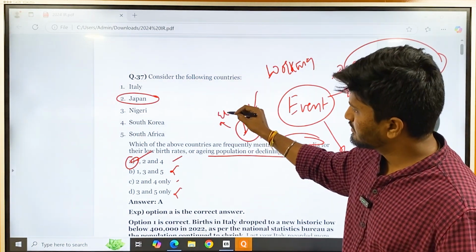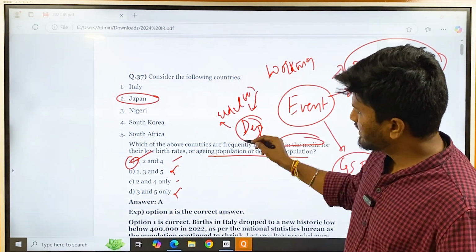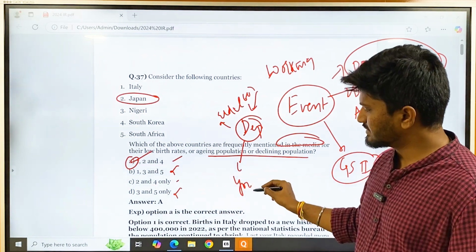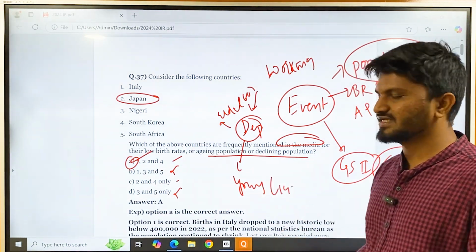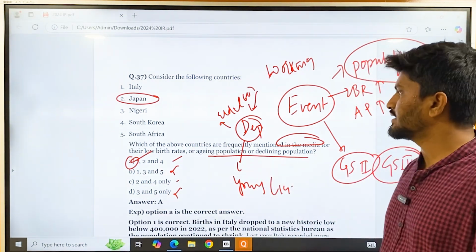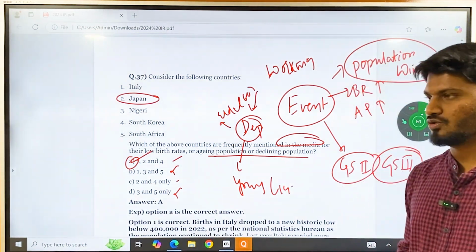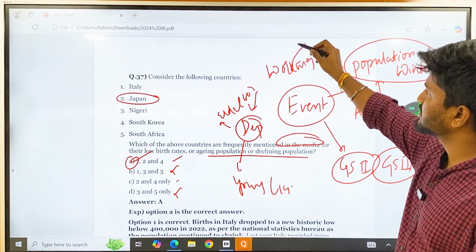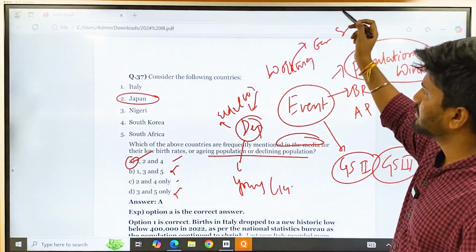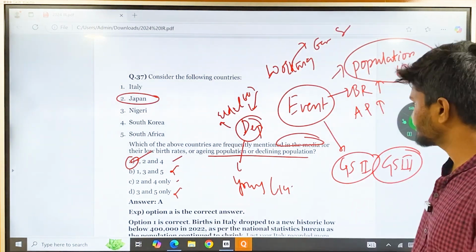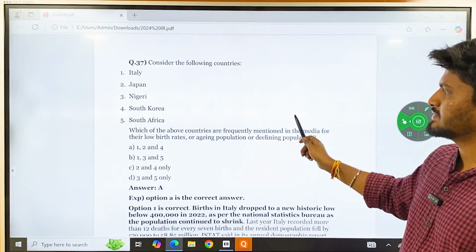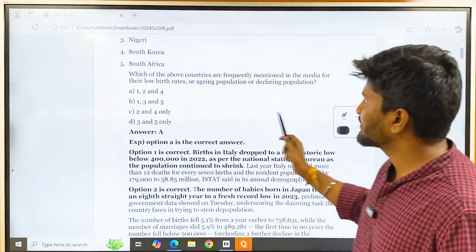The elders, that is above 60 years, and the youngsters, that is below 14-15 years of age, they are becoming more, and the working age population, that is from 18 to 60 years of age, is on the low, and this is having ramifications on the economy and other issues. So the correct answer here is 1, 2 and 4 only.